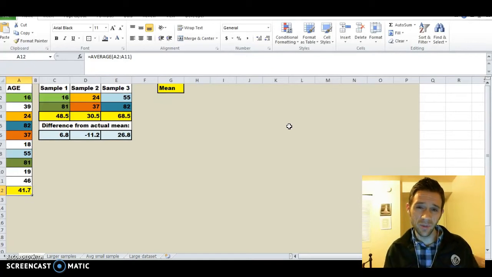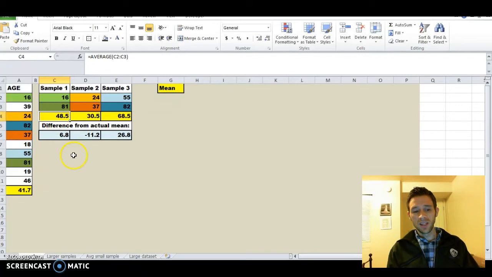Here we have a sample of just two people, and we see that the mean of that is 48.5. It's different from the actual population mean by 6.8. And here's another sample that we just took at random, and the mean there is 30.5, so it's quite a bit off. The actual mean here is 41.7, so it's off by 11.2.